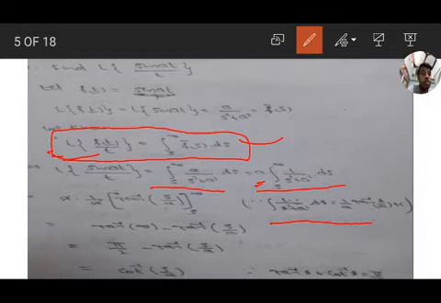The integration of 1 by x square plus a square dx equals 1 by a tan inverse x by a, a formula we learned in the third semester.